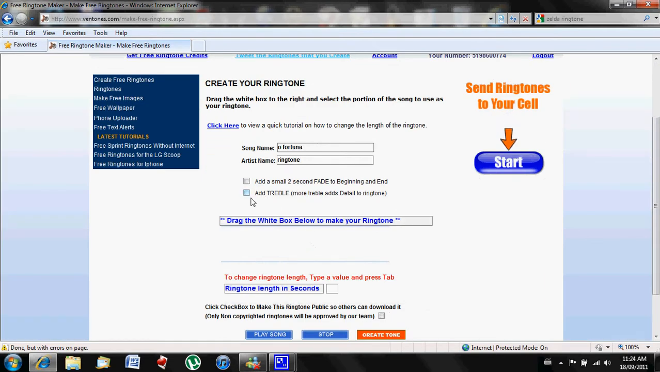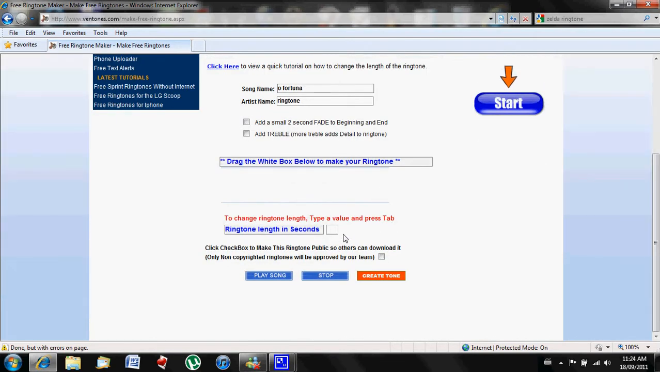You can add to, fade, add treble. Change that around. Do the seconds. 100. Then just click create ringtone.